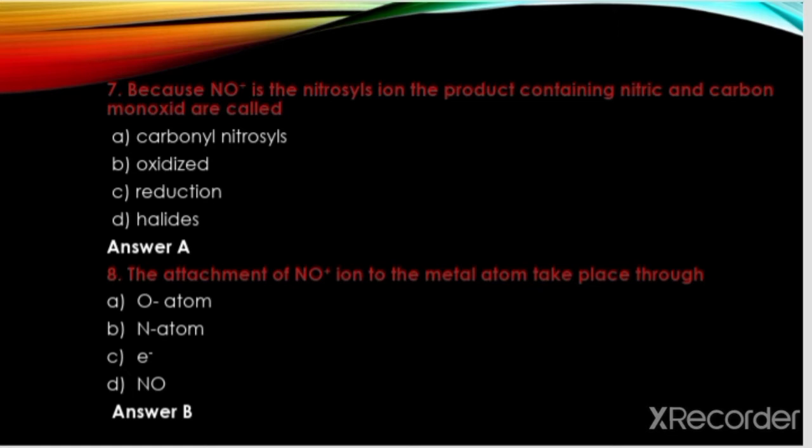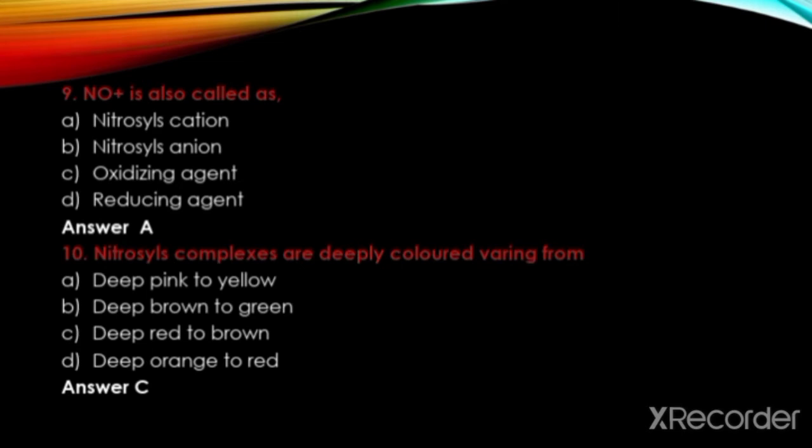The attachment of NO plus ion to the metal atom takes place through O atom, N atom, E, NO. The answer is B. N atom, that is, nitrogen atom. NO plus is also called nitrosyl cation, nitrosyl anion, oxidizing agent, reducing agent. The answer is A. Nitrosyl cation. Nitrosyl complexes are deeply colored, varying from deep pink to yellow, deep brown to green, deep red to brown, deep orange to red. The answer is C.